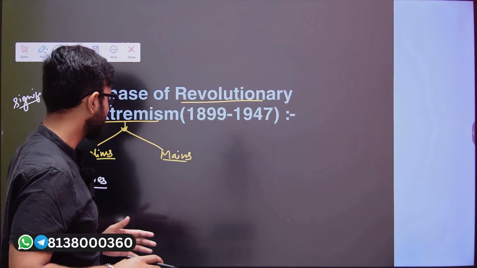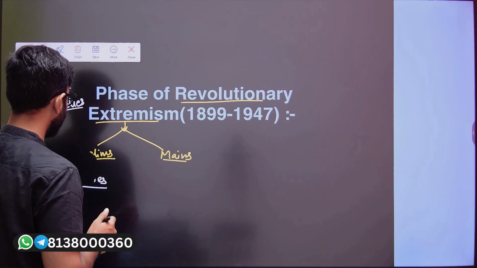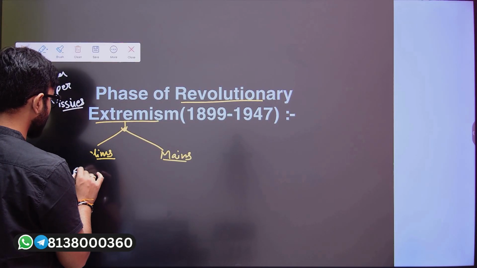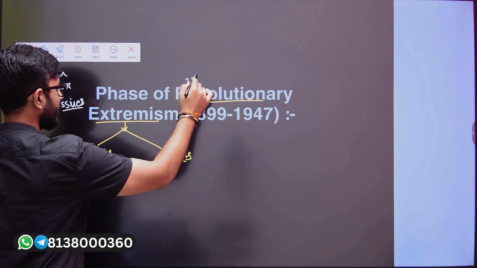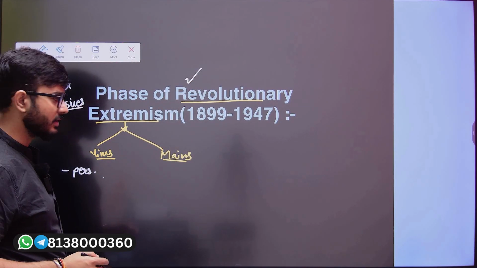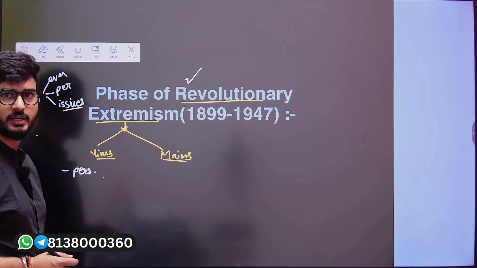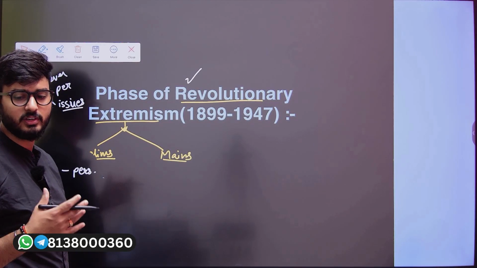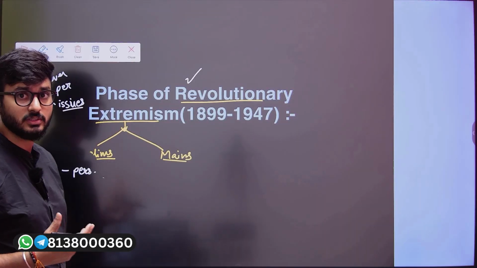For example, the UPSC has asked questions in the prelims pertaining to various significant personalities who were associated with the revolutionary activities. Chandrashekhar Azad, Bhagat Singh, Ram Prasad Bismil, and the various associations that were doing revolutionary activity, the UPSC has asked on them.